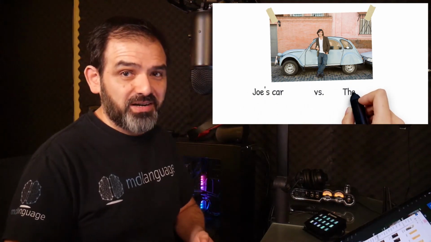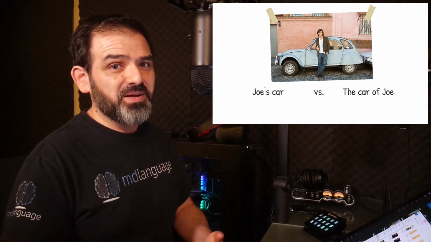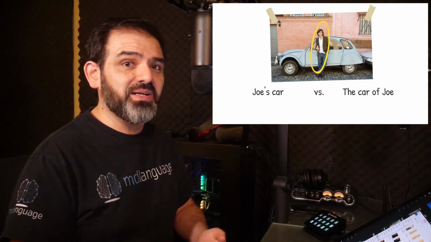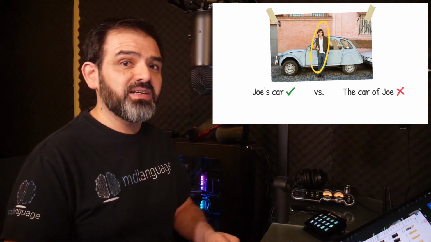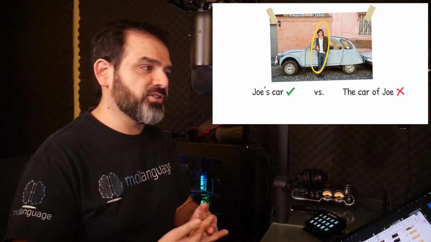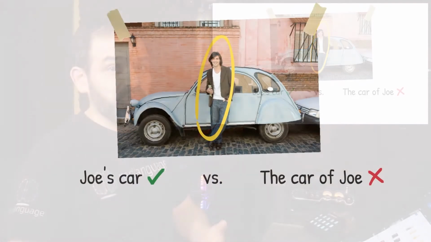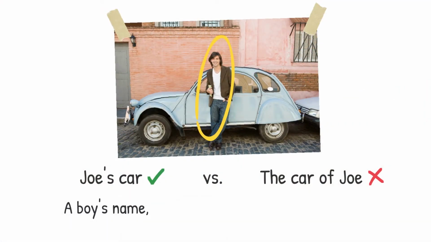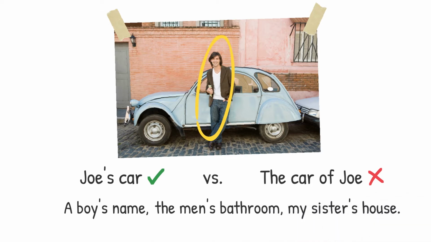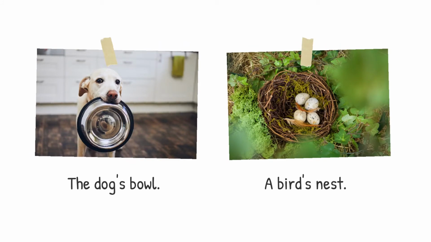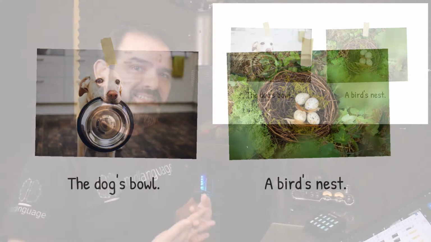Now, when do we use one form or the other? Is it better to say Joe's car or the car of Joe? Well, when the owner is a person or an animal, the genitive case will be much more commonly used. And when I say a person, it is not necessarily a proper noun like Joe or Mary. It can be any noun that refers to a person or people. For example, a boy's name, the men's bathroom, or my sister's house. Examples with animals can be the dog's bowl or a bird's nest.